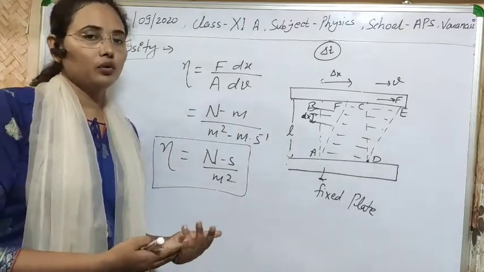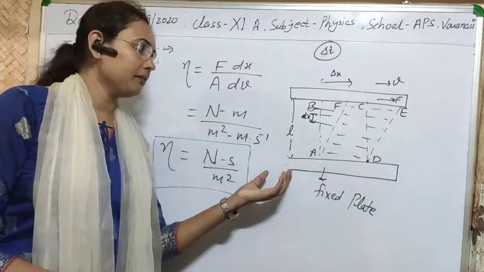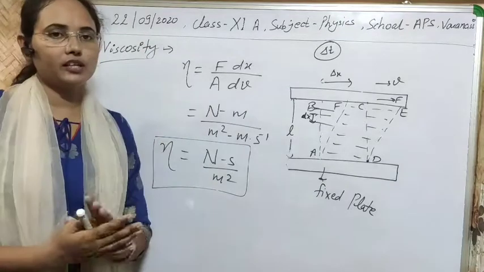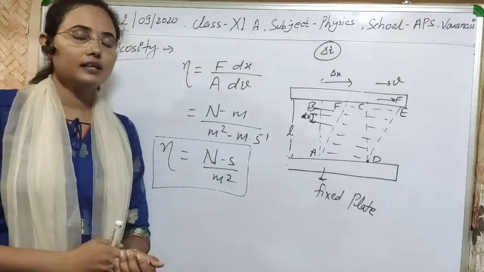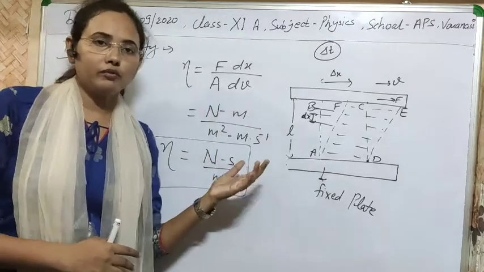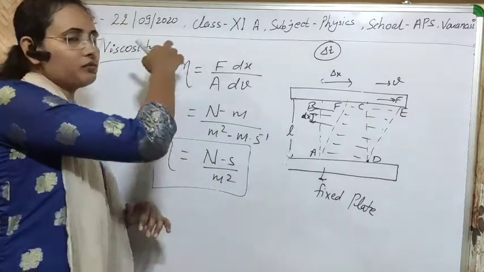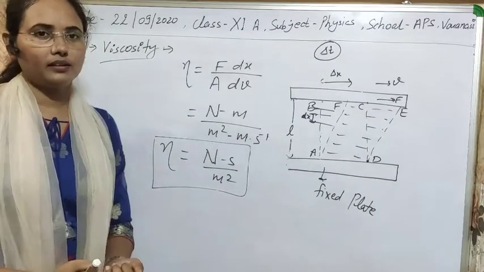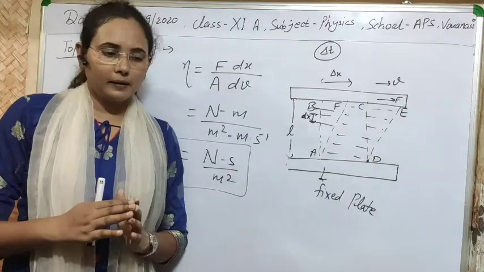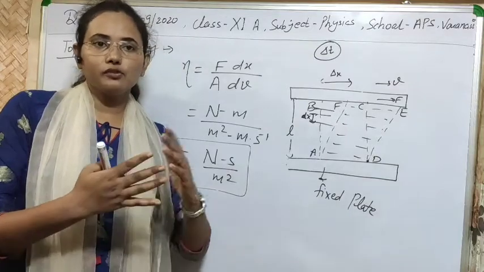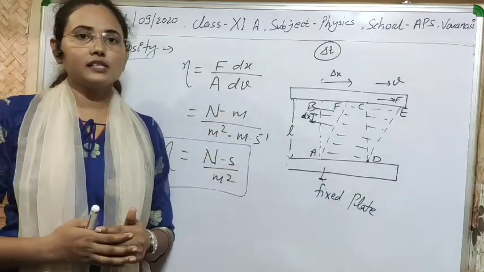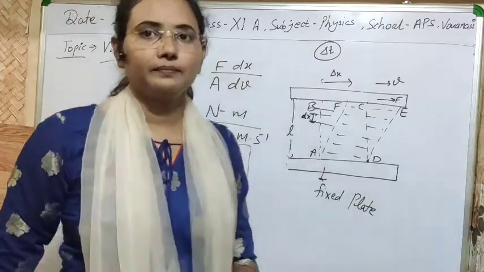How can we know whether a liquid or fluid will be more viscous or less viscous, and what is the formula for the coefficient of viscosity, and how can we tell that a fluid will be more viscous or less viscous by using this coefficient of viscosity, and how can we calculate it. Now let's see the similarities and differences between the frictional force of solids and the frictional force of fluids, which means the viscous force of fluids.